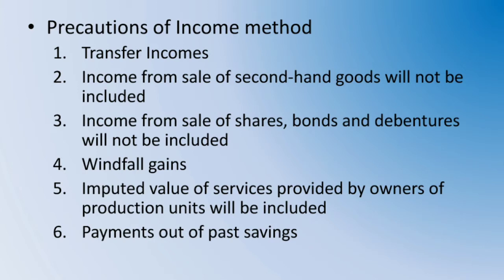The third point is income from sale of shares, bonds and debentures. The income from these will not be included in the calculation of national income by income method because these transactions do not contribute to the current flow of goods and services. These are only financial assets and they are only paper claims. They involve only a change in title. Actually no production is taking place. So that will not be included in the calculation of national income.